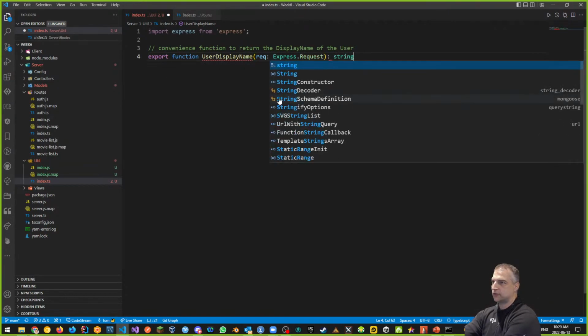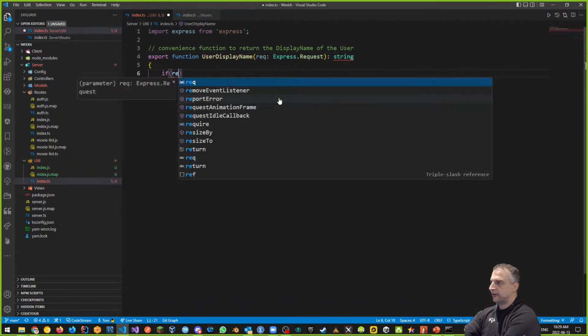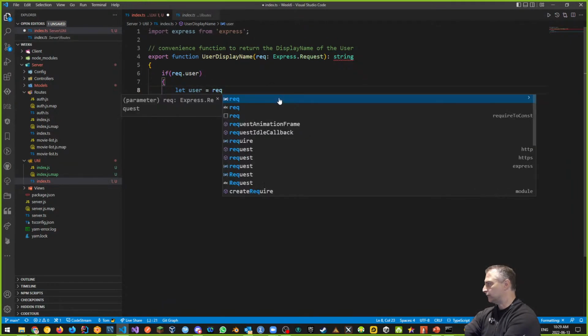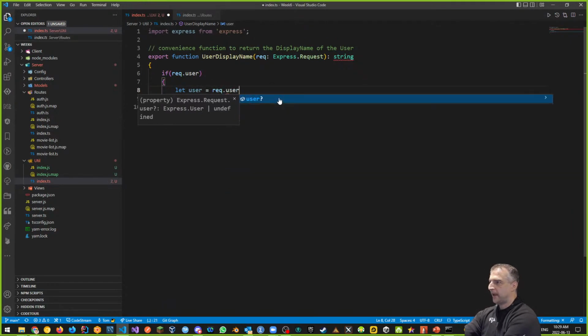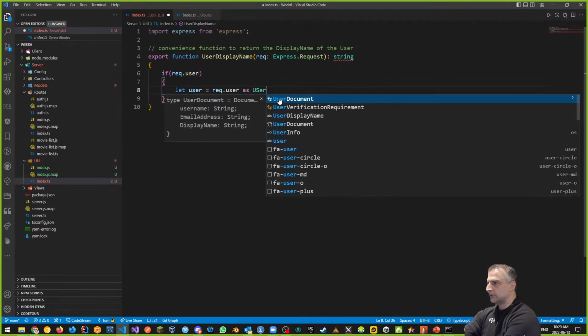It will return a string. That's the type that it will return. And what it's going to look like is this. If my user exists, then what I want to do is let the user object equal, let's just make a brand new object called user, which is going to be equal to my requested user. And now I want to cast it as a user document.